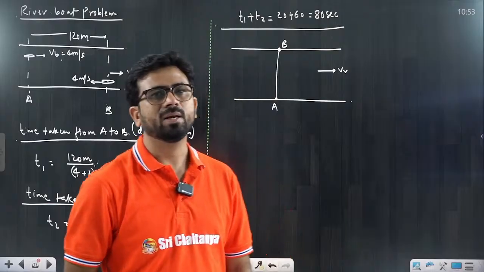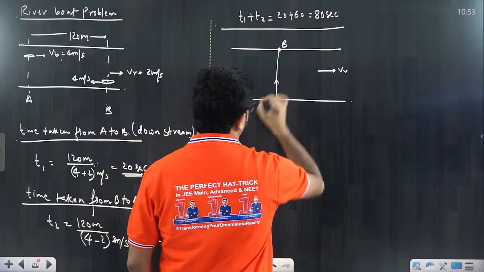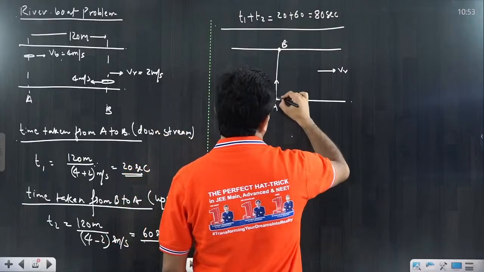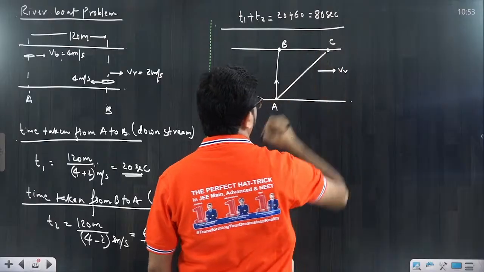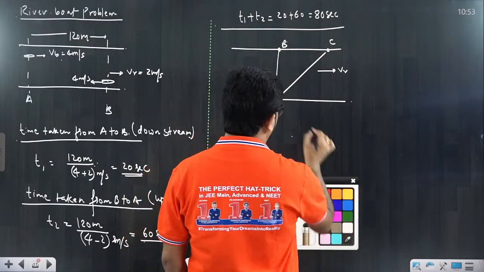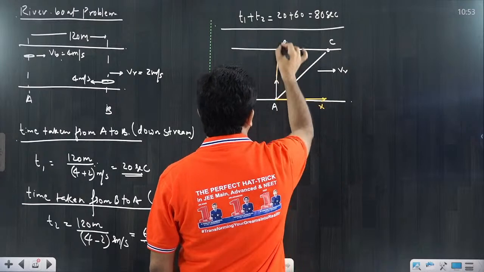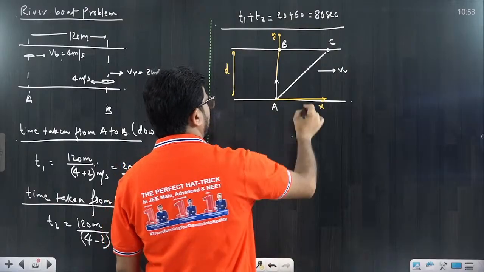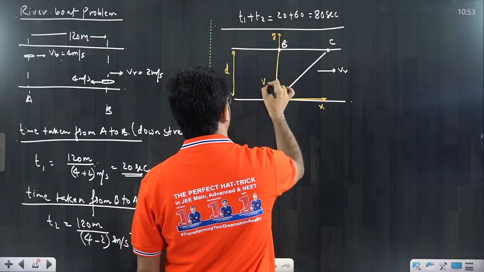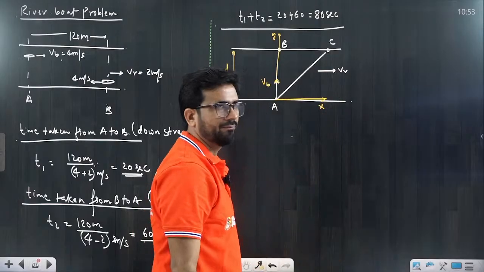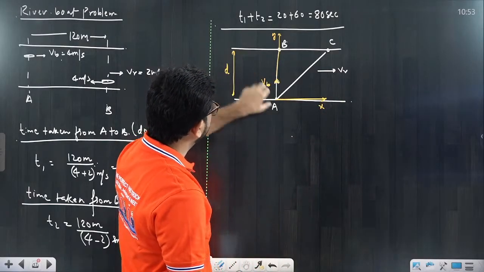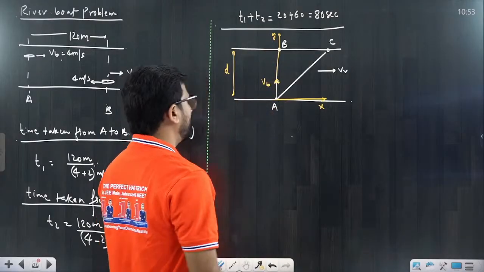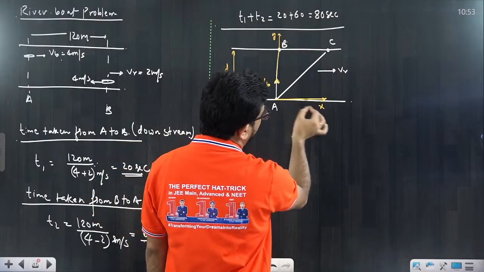So suppose you are going for minimum time. You go directly from A to B, then you will reach somewhere here due to the river, towards C. Assume this direction, beta, is the x-axis and this direction is the y-axis, this separation is d, the boat velocity is VB, and the river velocity is VR. Try to understand, this distance d is covered by only this velocity, because along the y-axis only one velocity component is there. But due to the river flow, the velocity is along the x direction.